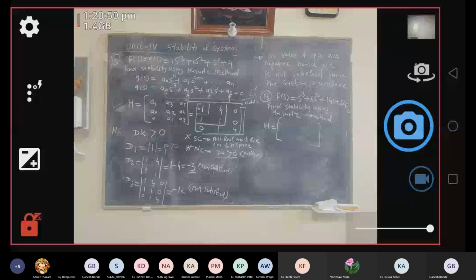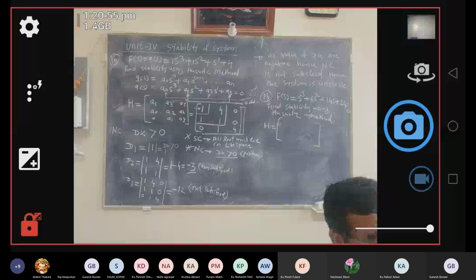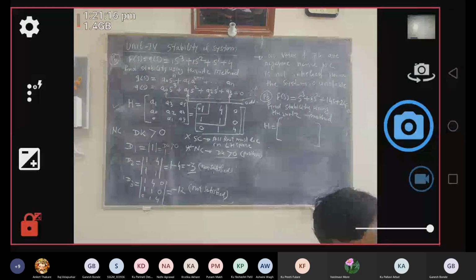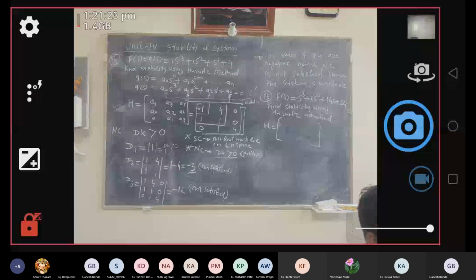So all those difficulties will be removed by the next method, which is called the Routh-Hurwitz criteria method, or sometimes the root array method. That we are going to see in the next lecture. Before discussing the Routh-Hurwitz criteria method, we are going to see the impulse response and the step response for different locations of the roots in the S plane.